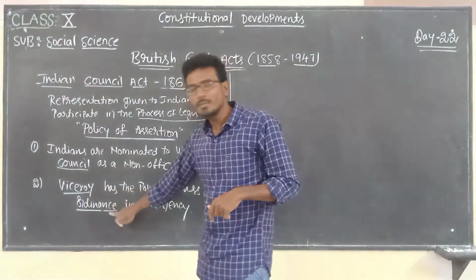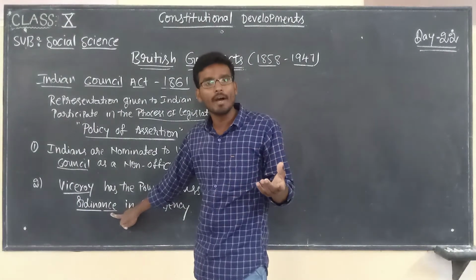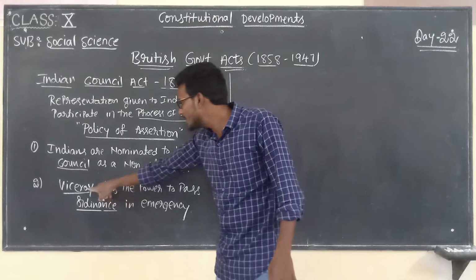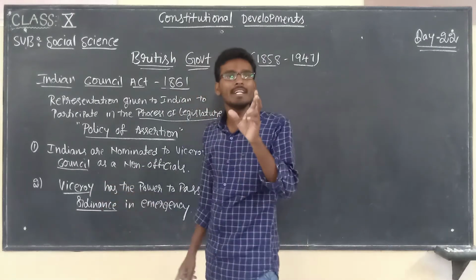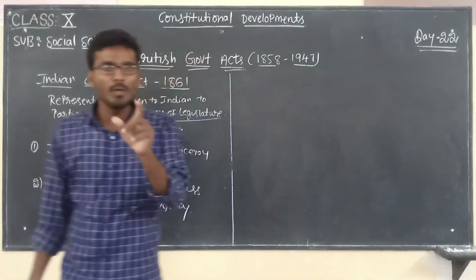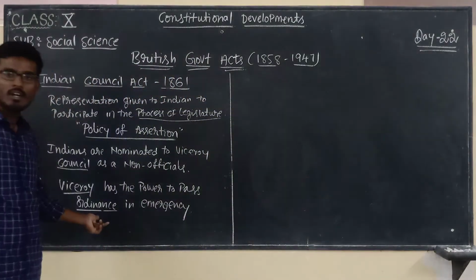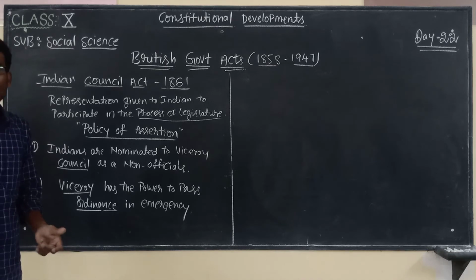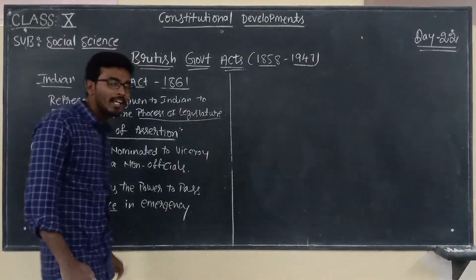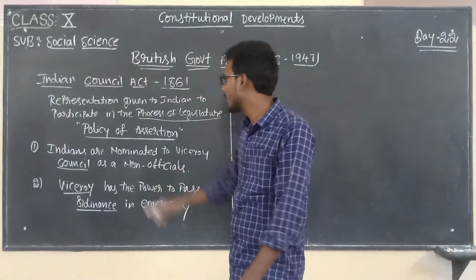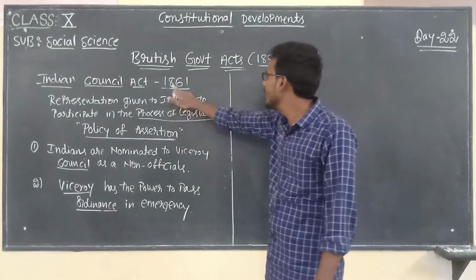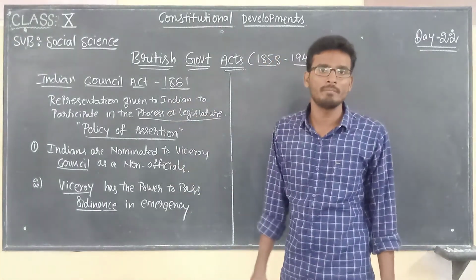So this ordinance must be approved by both the councils of legislature. At that time, Viceroy has the power. Ordinance means it is a law. He has the power to pass this ordinance. I hope you are clear with this word ordinance. Ordinance is a law enacted by the president at present. But at that time, ordinance is enacted by whom? Viceroy. So these are the important key features of Indian Council Act 1861.